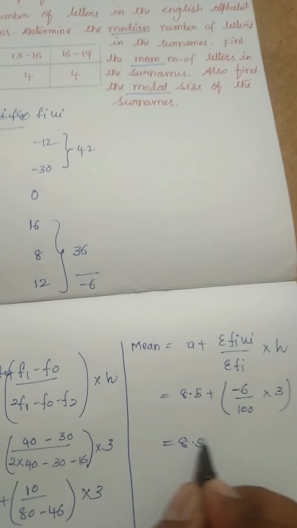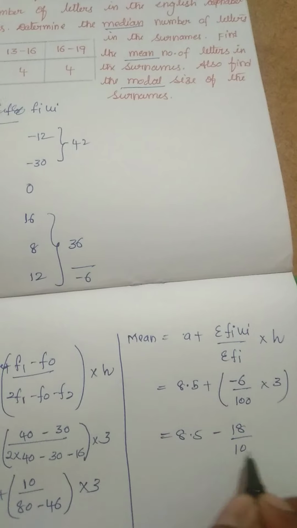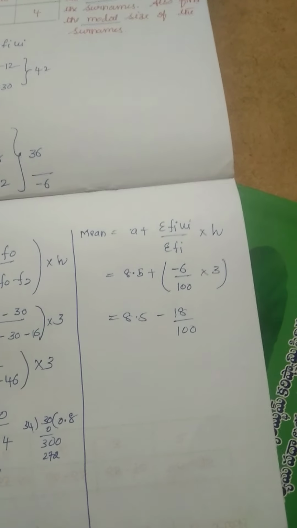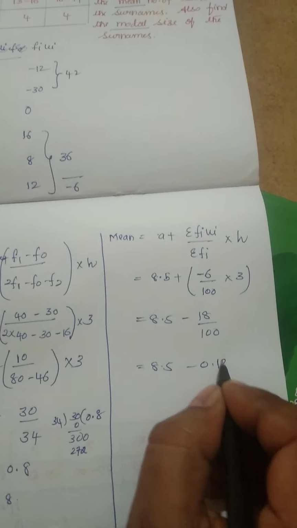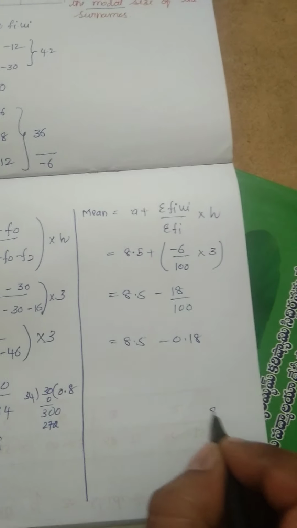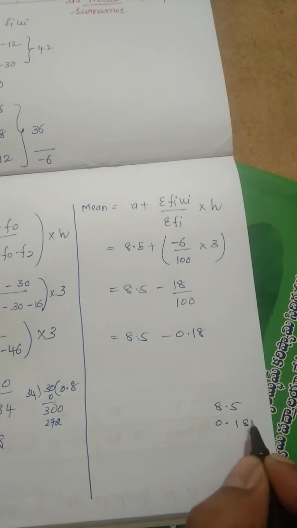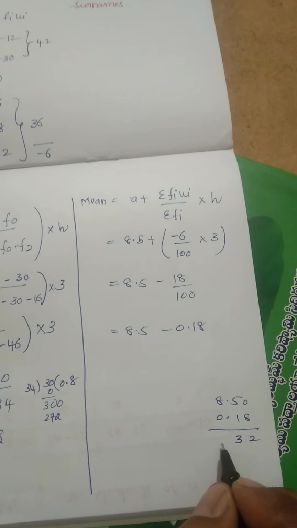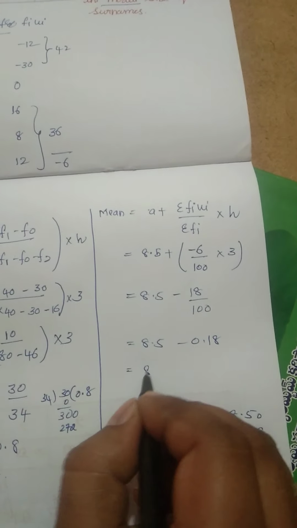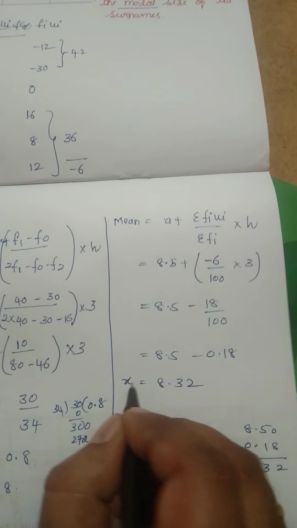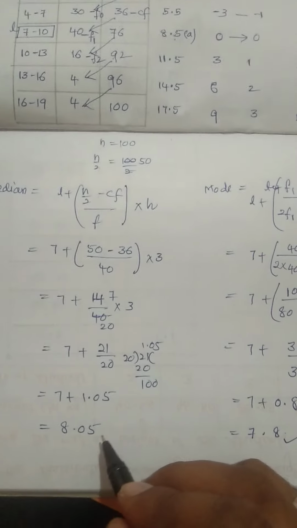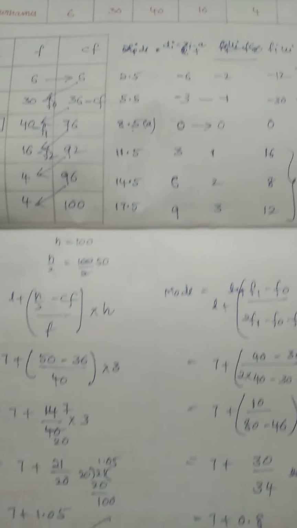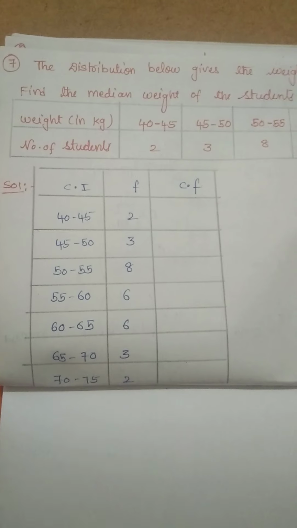So 8.5 plus minus 6 into 3 is minus 18 divided by 100, I mean 0.18, children. So 8.5 minus 0.18 is equal to 8.32. So what is the mean? X bar equal to 8.32. So we got mean 8.32, mode 7.8, and median 8.05. So this is our 6th question.